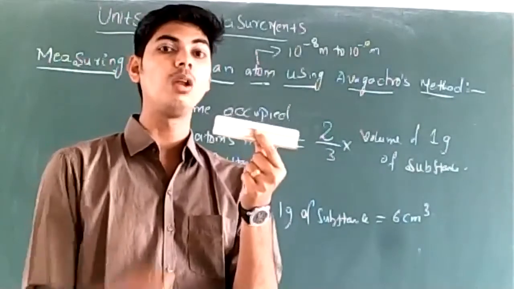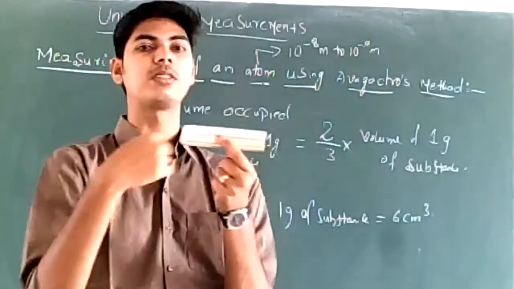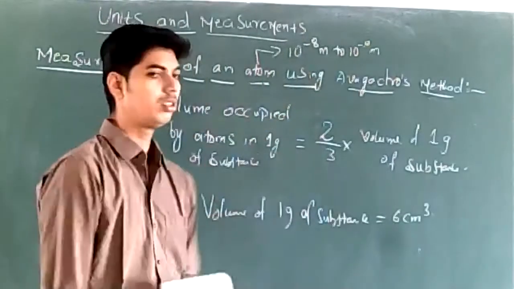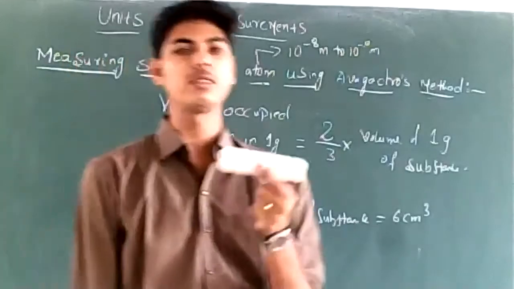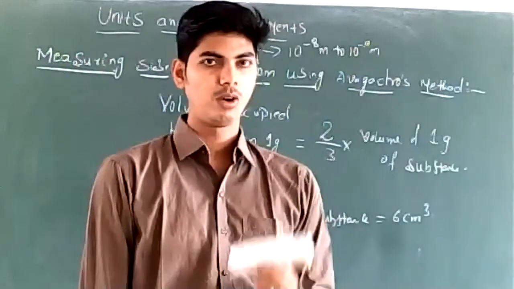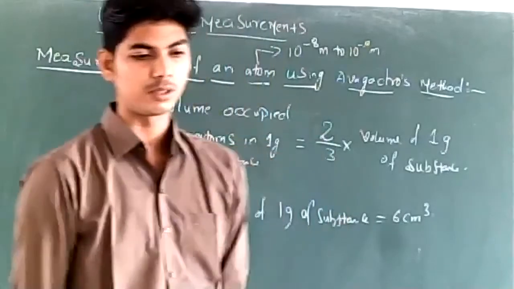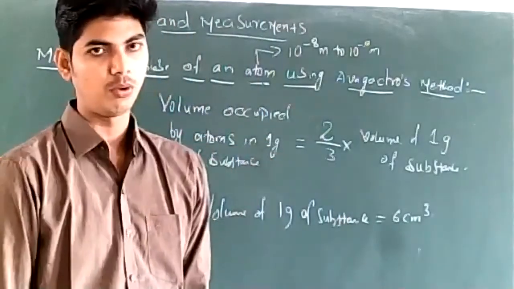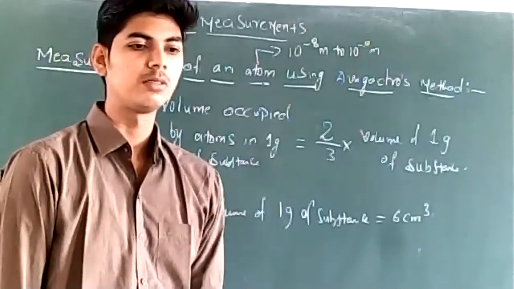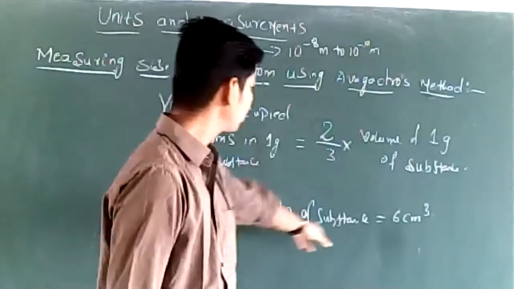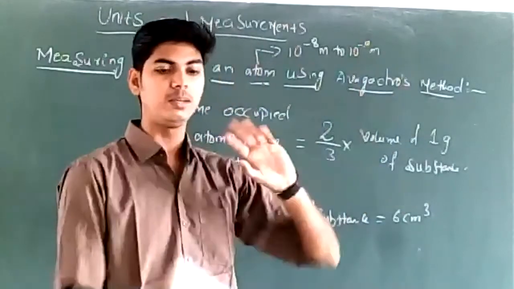Can you tell me the volume occupied by atoms in this substance? What will be the volume occupied by the atoms in 1 gram of this substance? The volume of this substance whose mass is 1 gram is 6 centimeter cube.